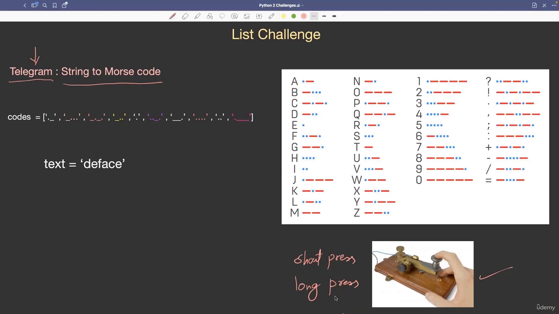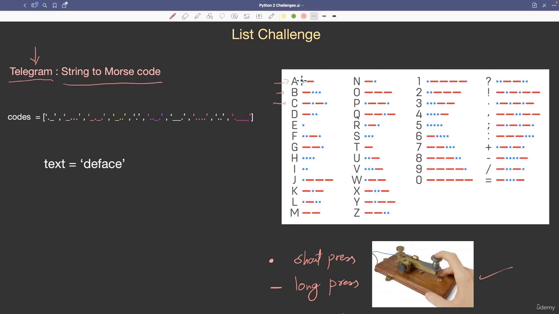For our program, we will take dot as a short press, and a dash or underscore as a long press. Once again, dot is a short press and underscore or dash is a long press. You can see here in the chart, for A the code is a single dot and a single dash. B is dash dot dot dot, three dots, and C is dash dot dash dot. For all the English alphabets the codes are given, and even for numbers and special characters. These codes are predefined.